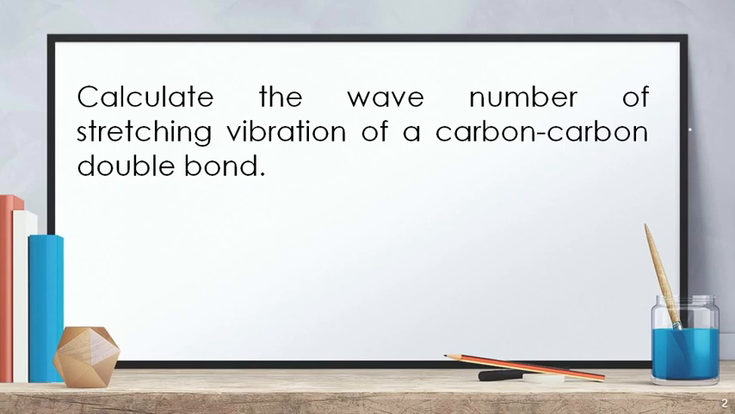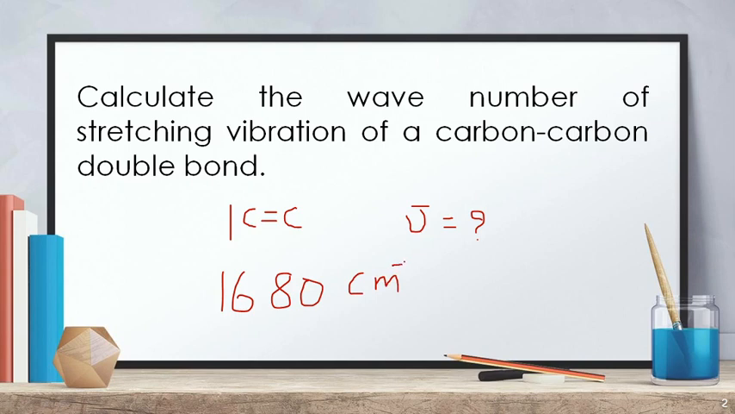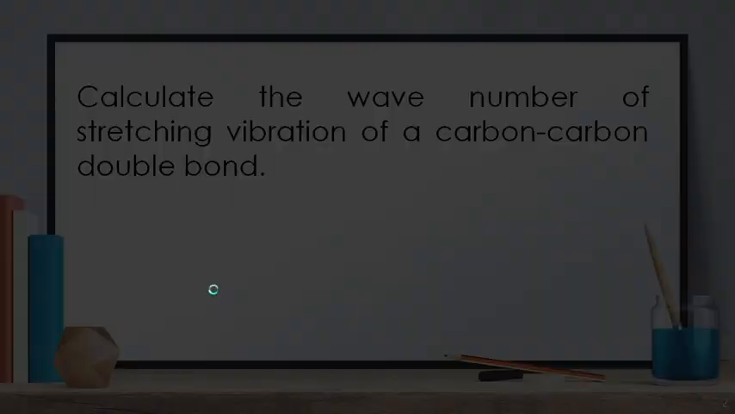So we calculated the wave number for the stretching vibration of carbon carbon double bond, and the value comes out to be 1680. So here I am writing the answer. What is the answer? It is just 1680 centimeter inverse, right? So here I am using Hooke's law to find out the wave number of a particular category of the compound. You just find out the wave number for C single bond C in the same manner.